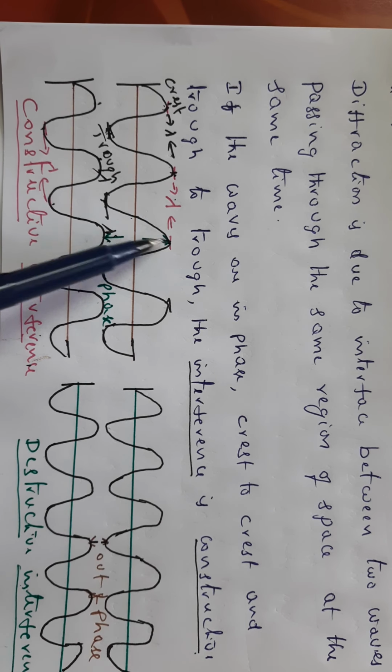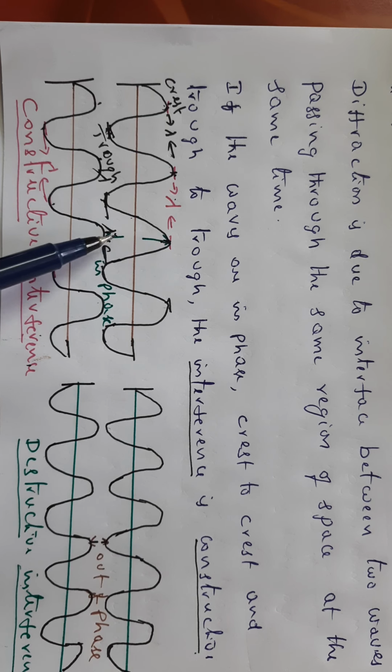When these two are in the same line of phase, crest to crest and trough to trough, this is called constructive interference.